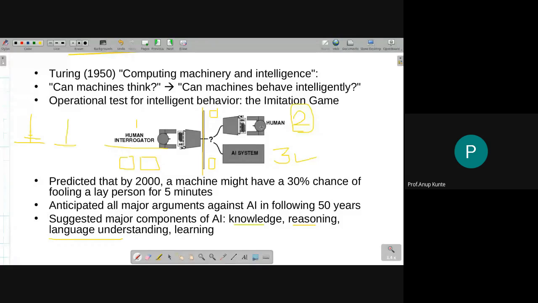ओके, नेचुरल लैंग्वेज अंडरस्टैंडिंग क्यों? क्योंकि इंटरोगेटर जो दे रहा है मुझे सवालों का कलेक्शन और टास्क का कलेक्शन या टास्क का डिस्क्रिप्शन, I should be able to understand that task description. Because the human interrogator is human, naturally he will like to converse in his natural tone, and he is actually trying to understand whether the other side is behaving like human or not. So human behavior का ये एक part है, being able to communicate in natural discourse.